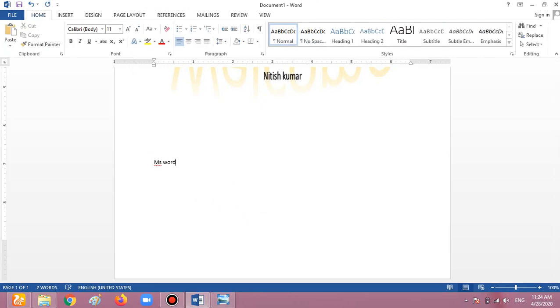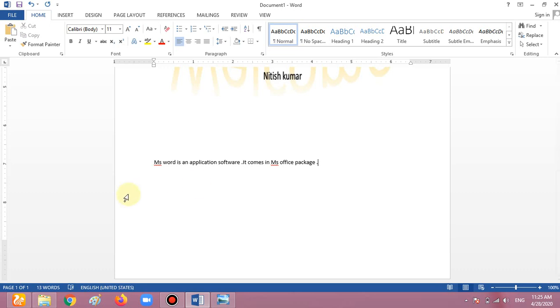MS Word is an application software. It comes in the MS Office package. ये MS Office पैकेज के साथ आता है.